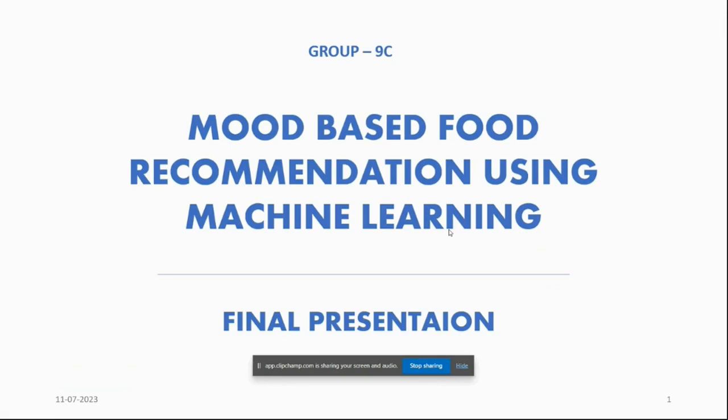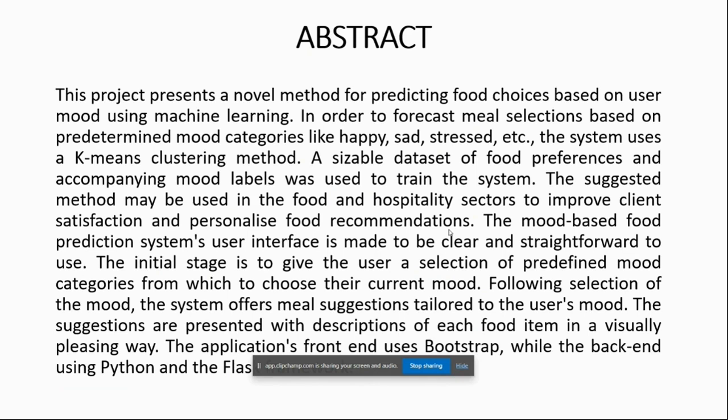I would like to present my project, that is mood based food recommendation using machine learning. So let's have a look into it. As we all know, food and mood are closely linked. When we feel happy, we might crave some comfort foods like ice cream or pizza. Same for different moods as well. This project is based on this interesting fact.